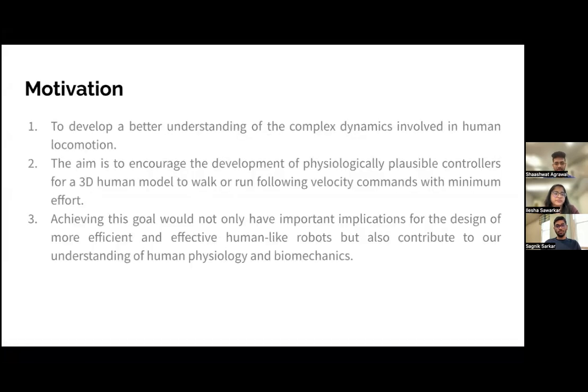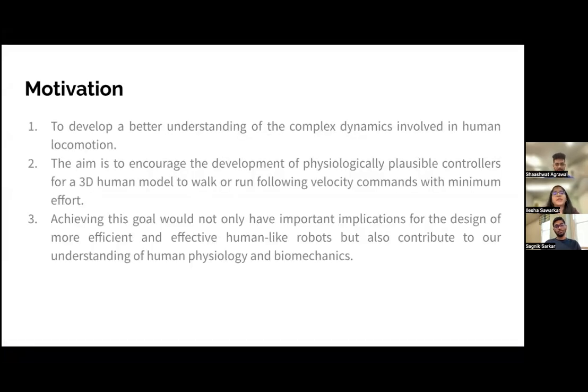Hey everyone, so our project for reinforcement learning is humanoid locomotion. In this project, we are attempting to replicate a human motion. My name is Alesha. I'm joined with my project partners, Shashwat and Sagnik.